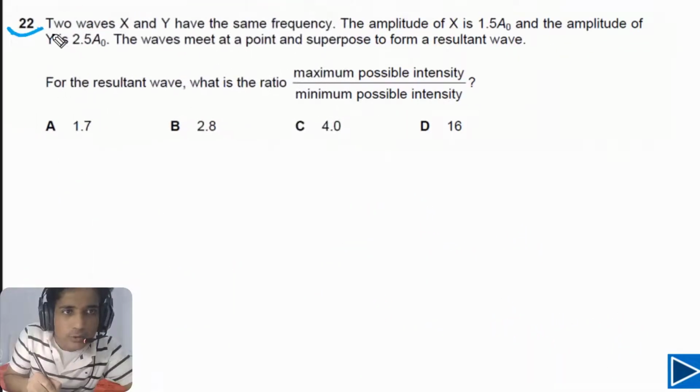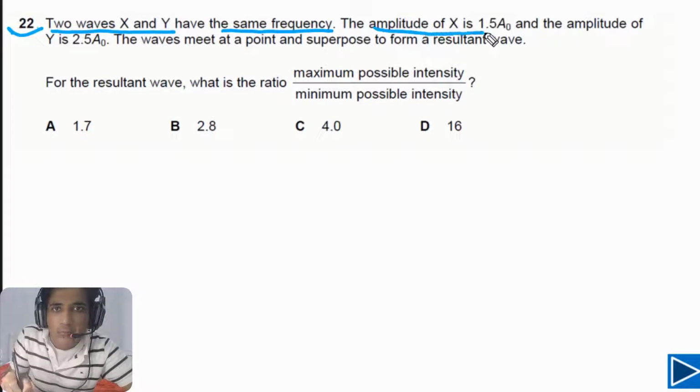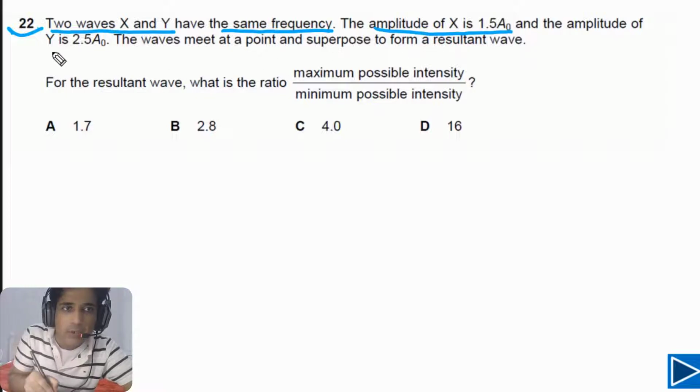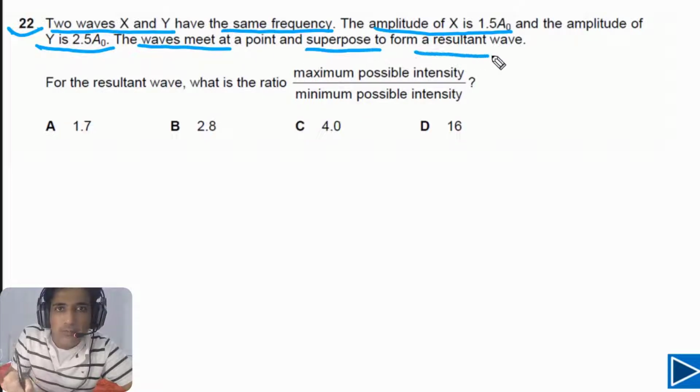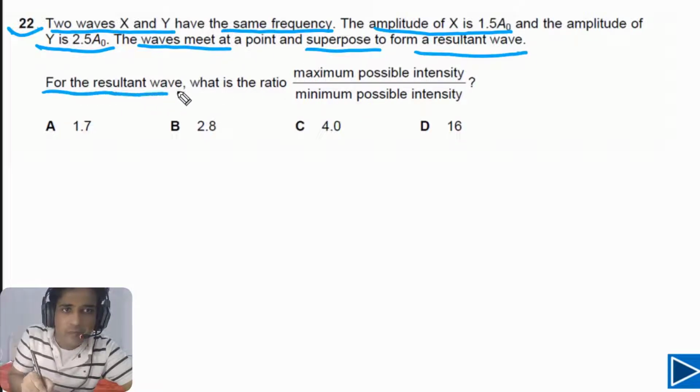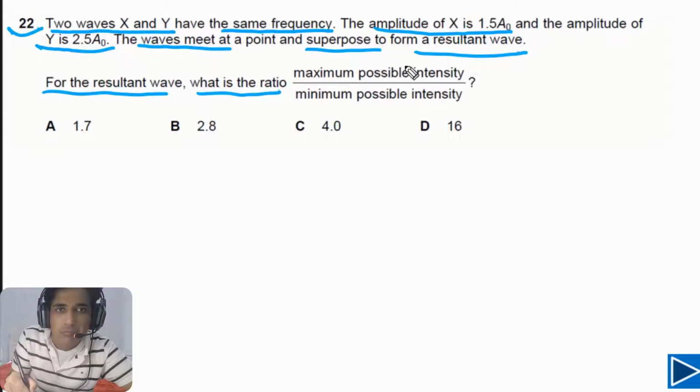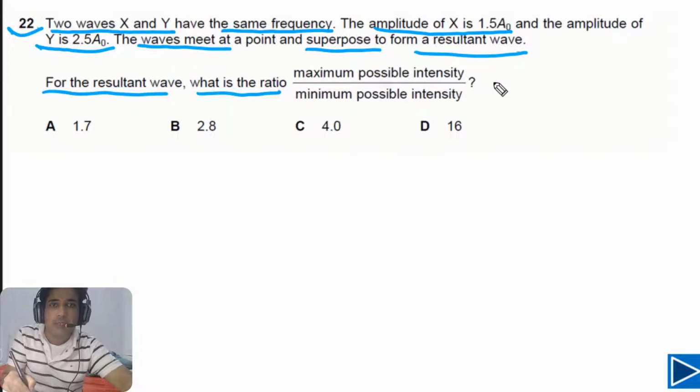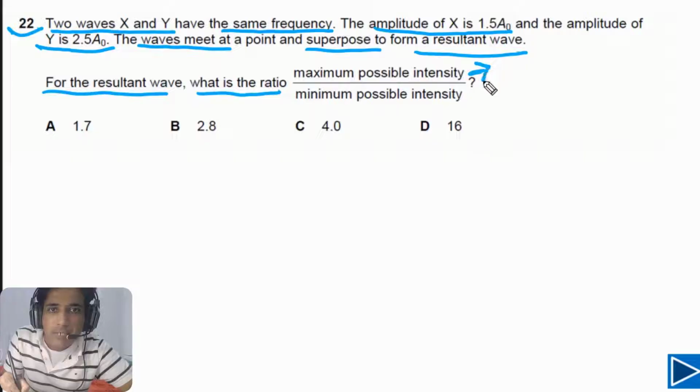For question number 22, it is given to us we have two waves X and Y and they have the same frequency. The amplitude of wave X is 1.5 A0 and amplitude of wave Y is 2.5 A0. The waves meet at a point and superpose to form a resultant wave. For the resultant wave, we need to find the ratio between maximum possible intensity and minimum possible intensity. Maximum possible intensity we will get when waves interfere constructively.